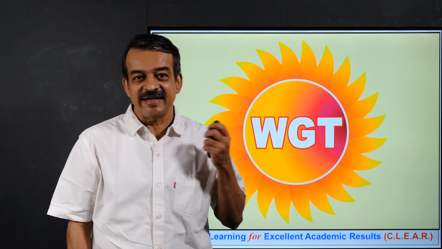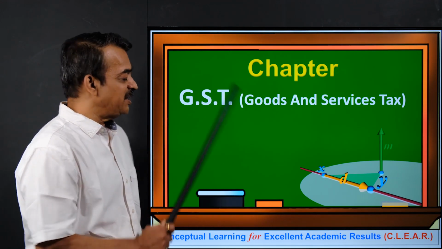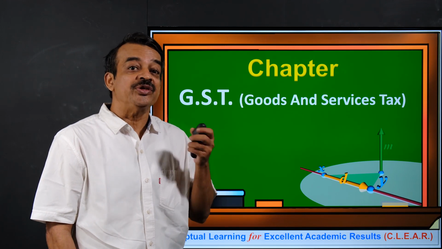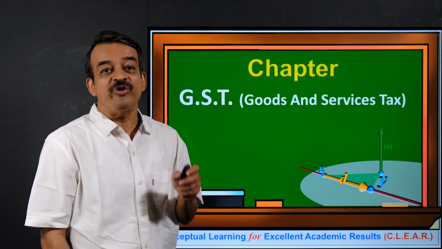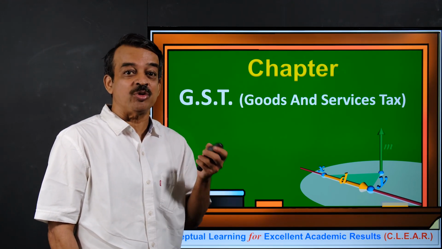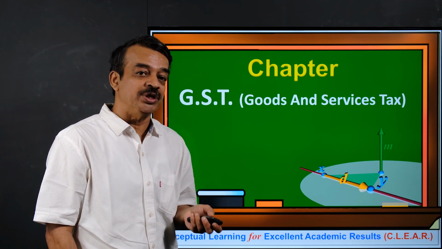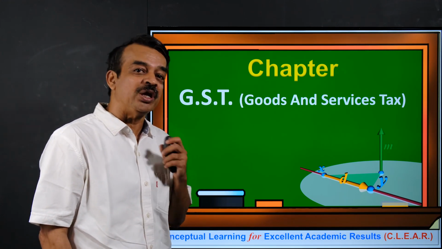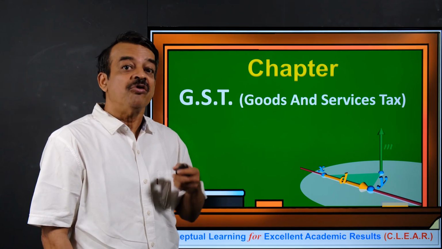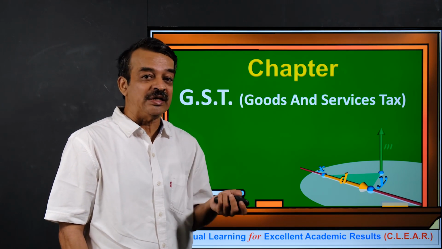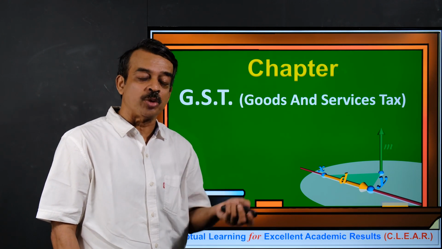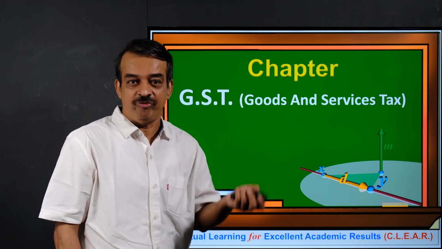So today we are going to discuss the problems from GST, and now I'm going to discuss the problems based on only the transaction that takes place within one state. I'm not going to discuss the other questions because as on today what we know is you will get the questions only based on the transaction within the state. Okay? If after few days the council declares that the questions based on two different states transaction will also be there, I will prepare another video for the same.